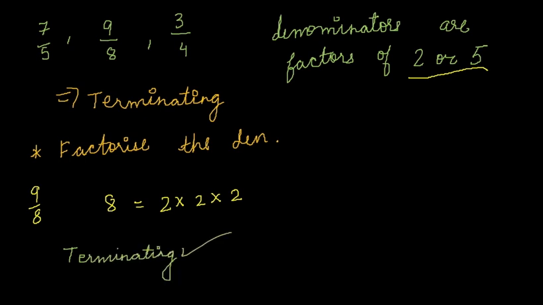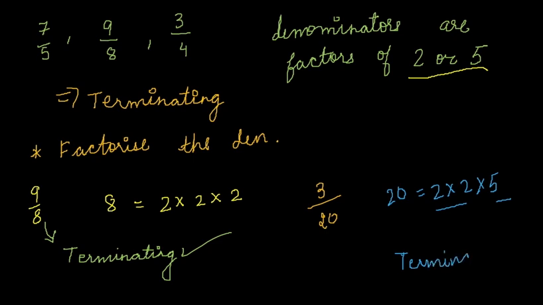If the denominator has factors of either 2 or 5 or any one of them, then the decimal will be terminating. Let us understand this concept with another example, 3 by 20. Again, to analyze, I will be factorizing the denominator. 20 can be written as 2 into 2 into 5. So the factors are either 2 or 5. So it will be terminating.